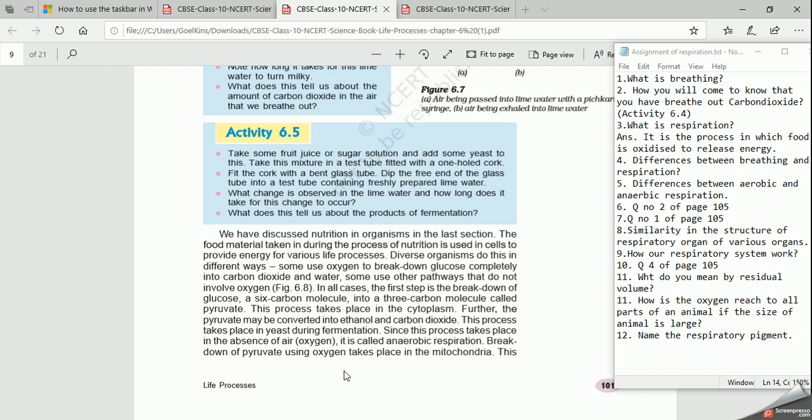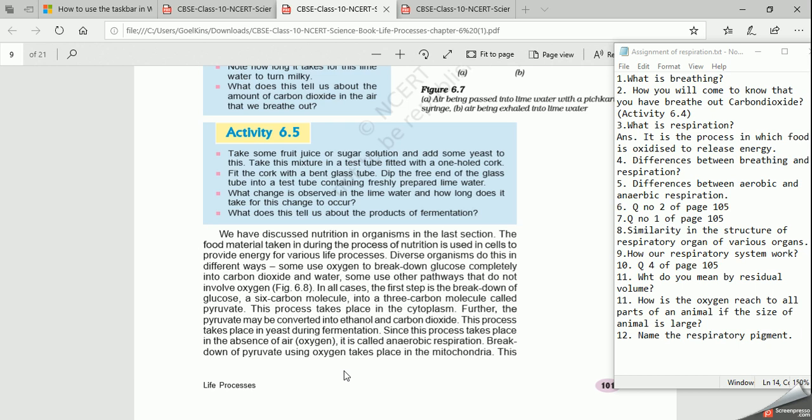Now, since we have diverse organisms, they breathe differently. Some of them breathe in the presence of oxygen, and some of them breathe without oxygen. These two processes are called aerobic and anaerobic. Now my fifth question is the difference between aerobic and anaerobic respiration. Before talking in detail about how organisms breathe, let us discuss aerobic and anaerobic respiration.